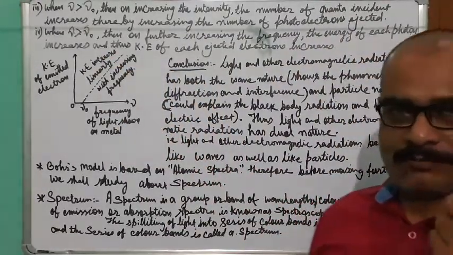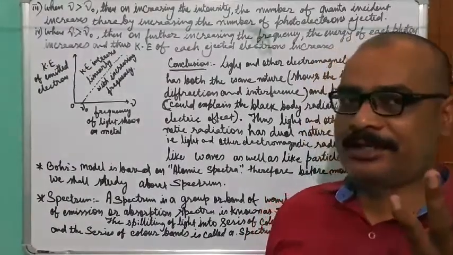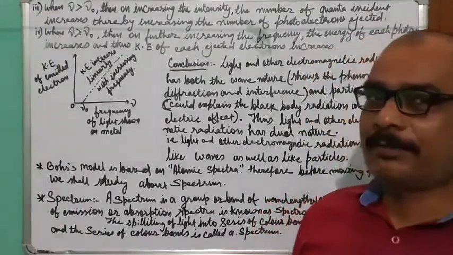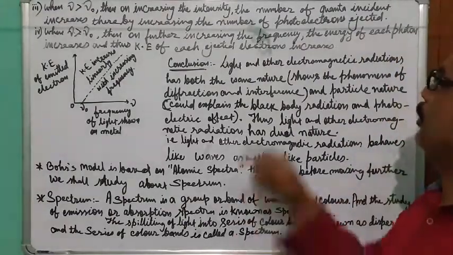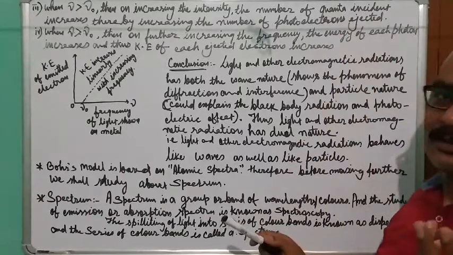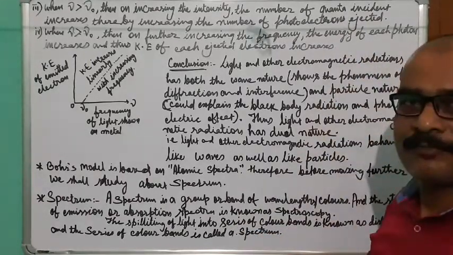And you know that one photon ejects one electron, two photons will eject two electrons. So if the number of photons or quanta per second increases, then the number of electrons ejected per second will increase.